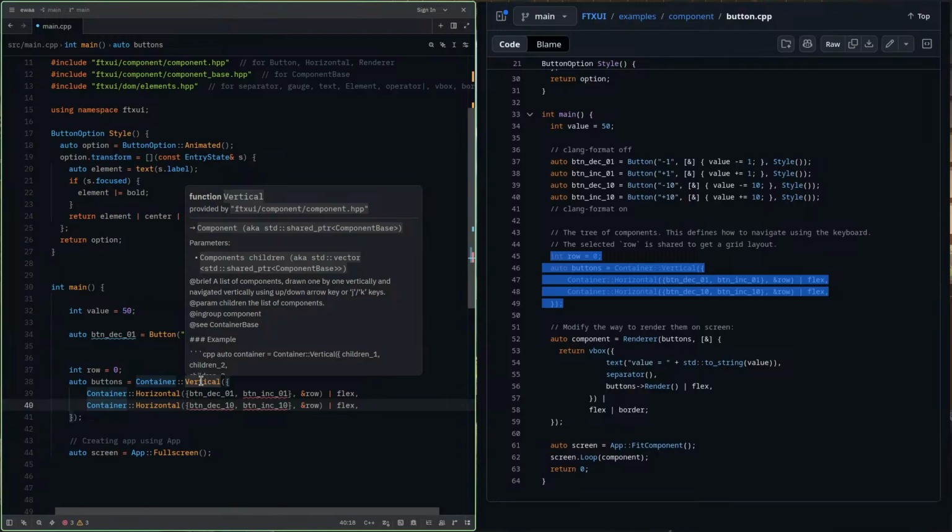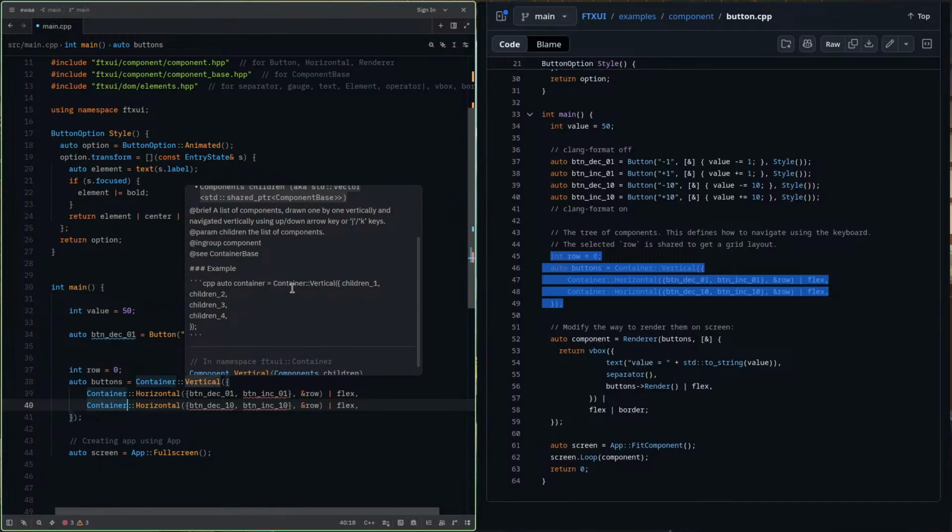It takes more components as parameters. Okay, a list of components drawn one by one vertically, and navigated vertically using up and down.